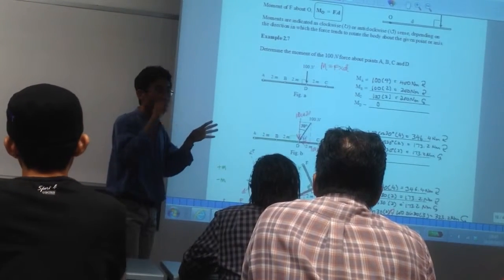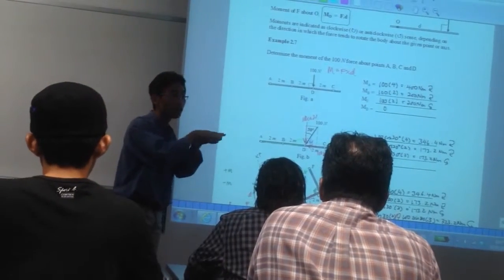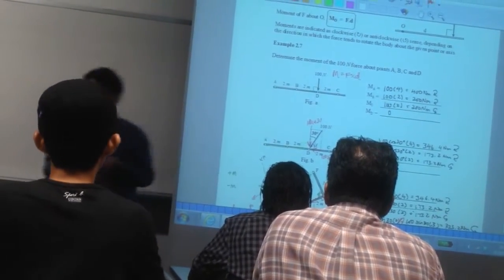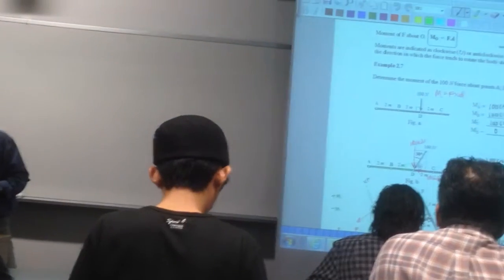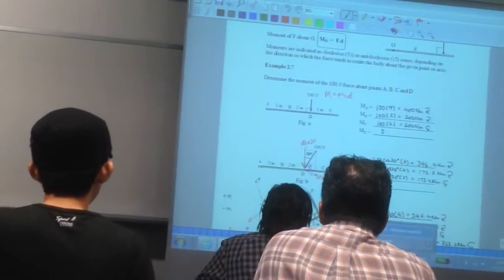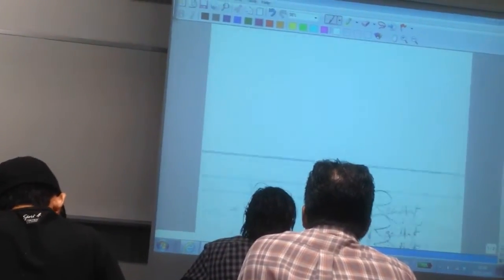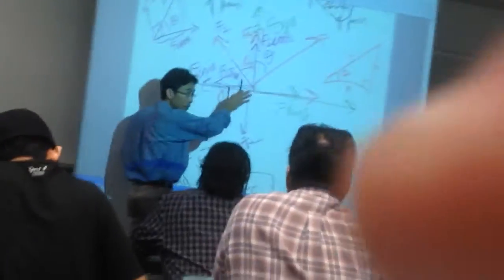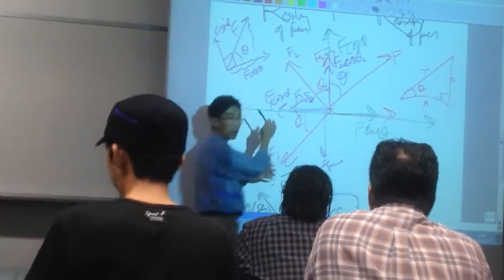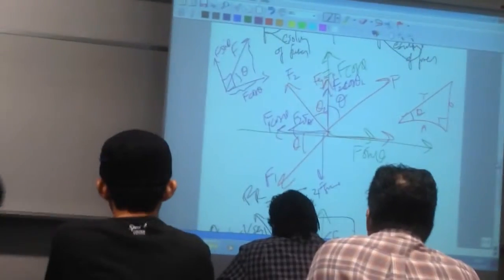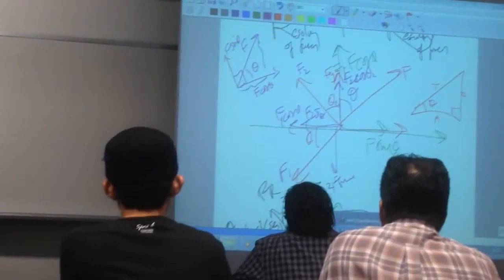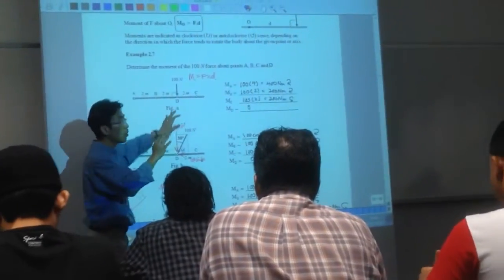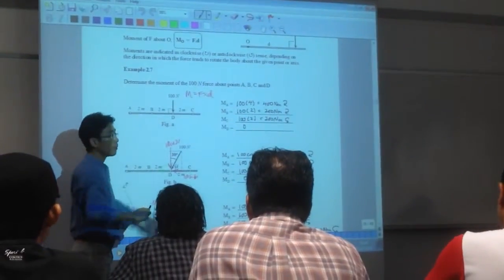So direction means there must be plus, minus. In your last lecture on force, how did you define plus, minus? You define the coordinate frame, right? Coordinate system, remember? When I define these positive, all these are negative. That's how we define positive, negative for forces. So for moment, there is a sign convention as well. How do we do it? Well, let's take a look at this example.